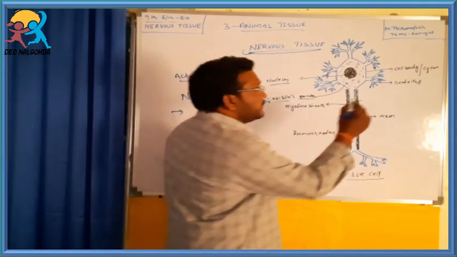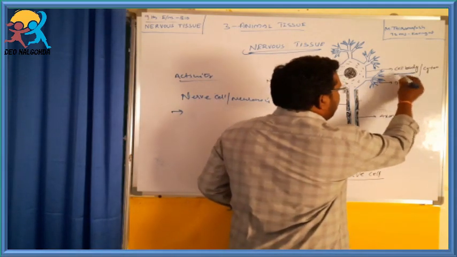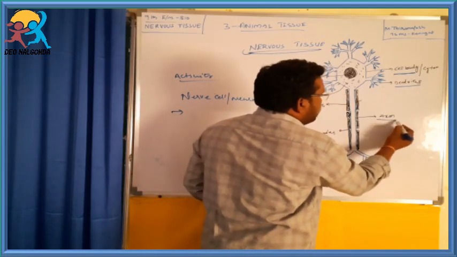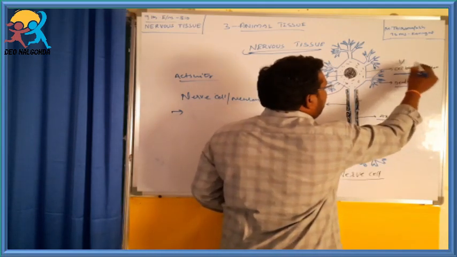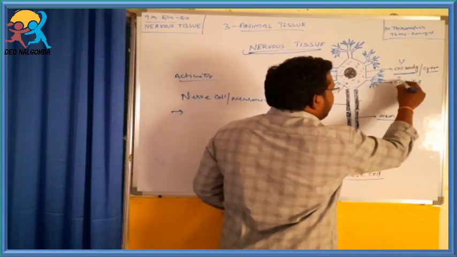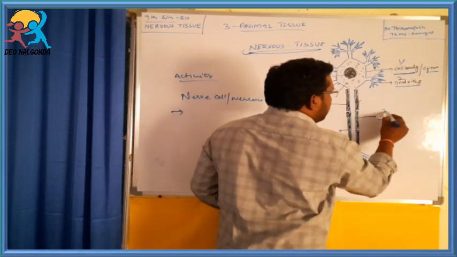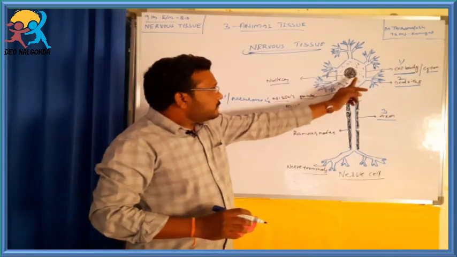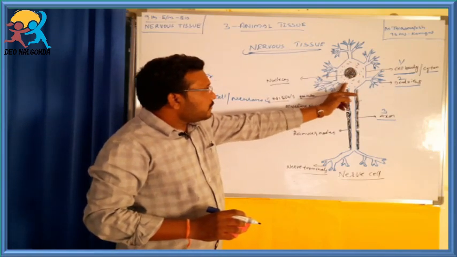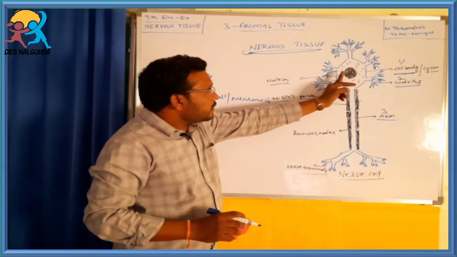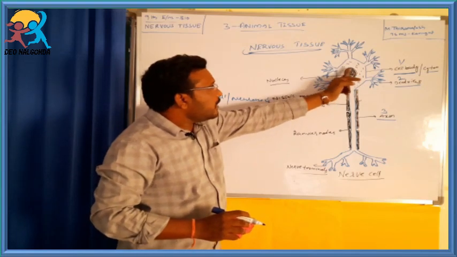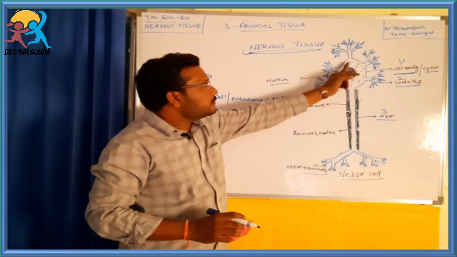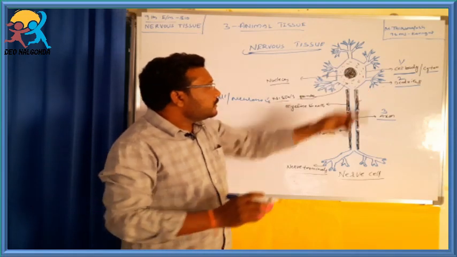Nerve cells observed under the microscope or in the diagram have three distinct parts: the cell body or cyton, the dendrites, and the axon. The cell body or cyton has a large nucleus and cytoplasm.